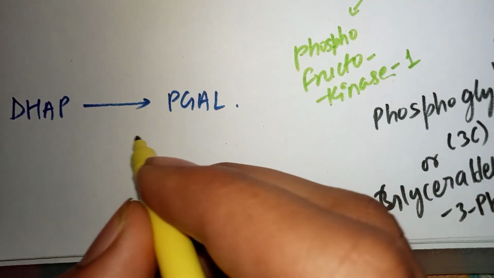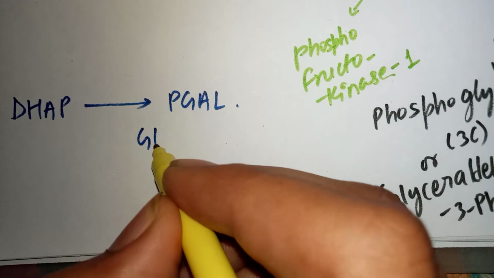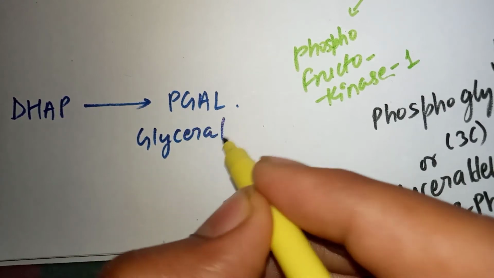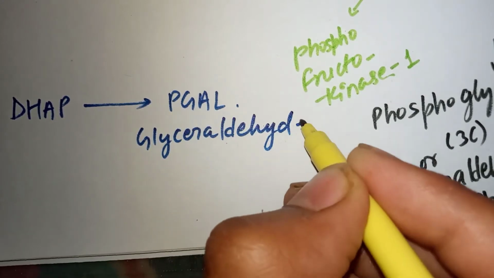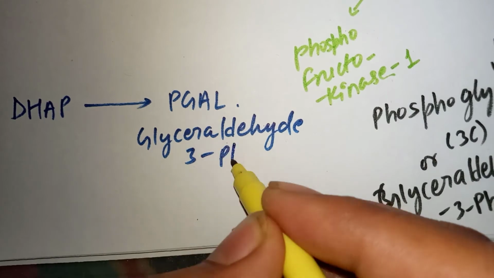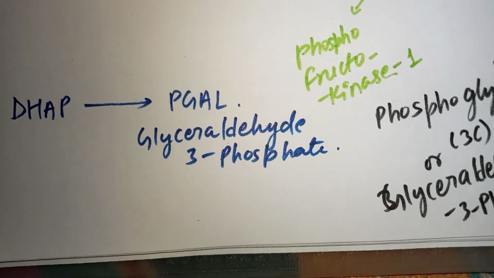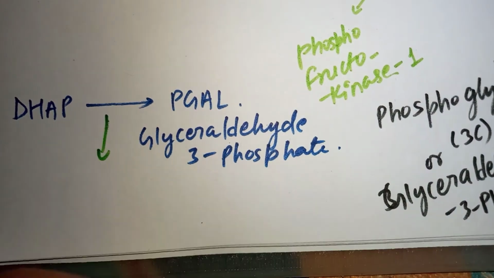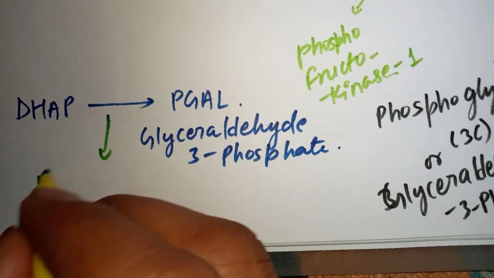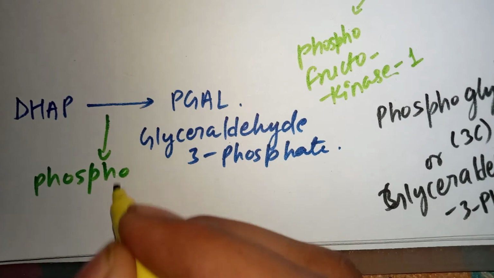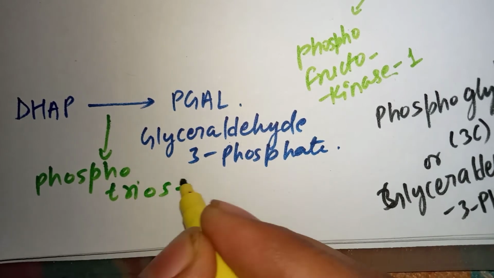All right, so glyceraldehyde 3 phosphate, right? And which enzyme does this? This is done by the enzyme phosphotriose isomerase.